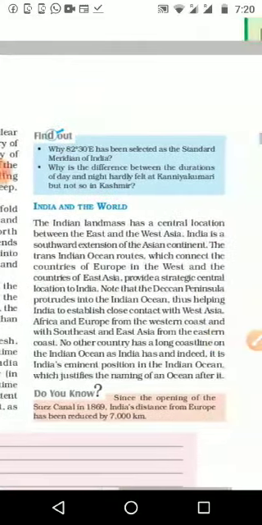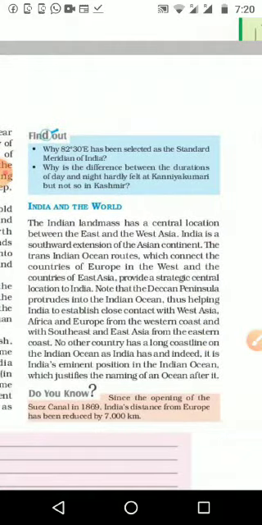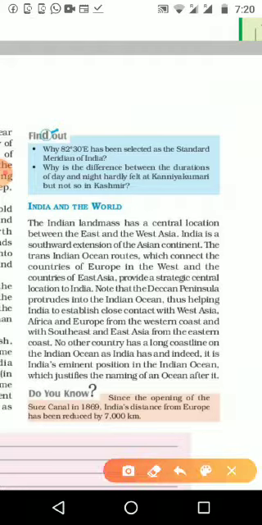Before that, India and the world: when we think about India and the world, what is the central location and other things, let us see. We can say India is a central post, standing as a central area. Okay, we'll continue in the next video.